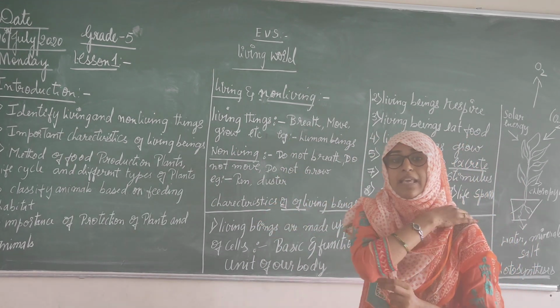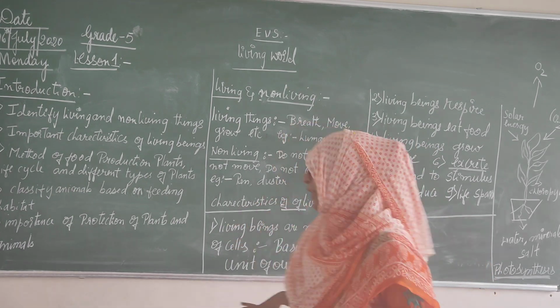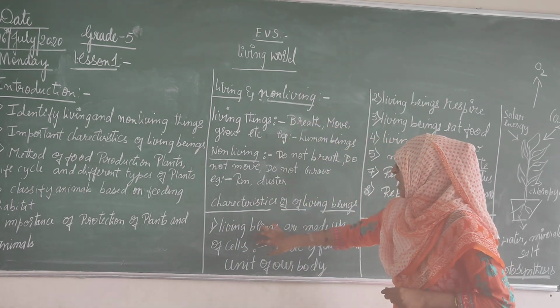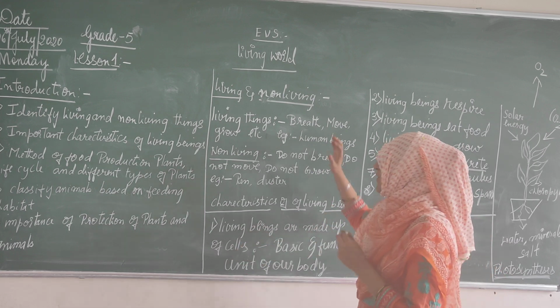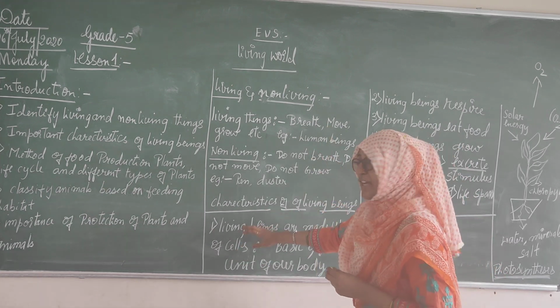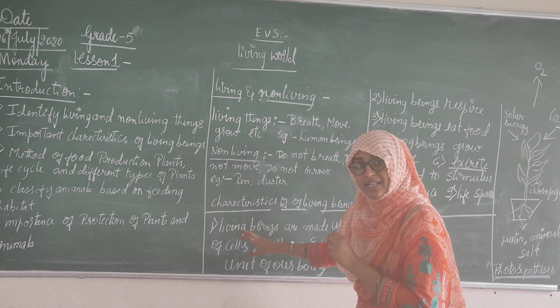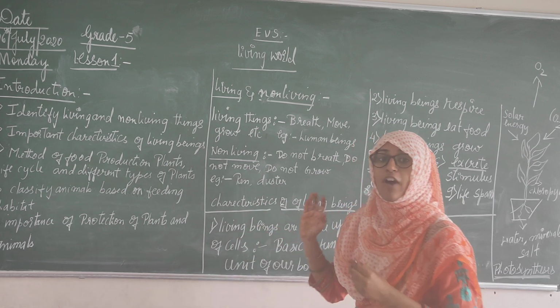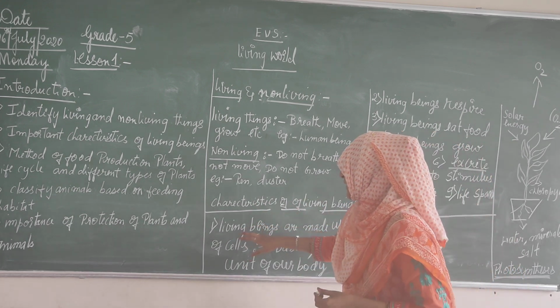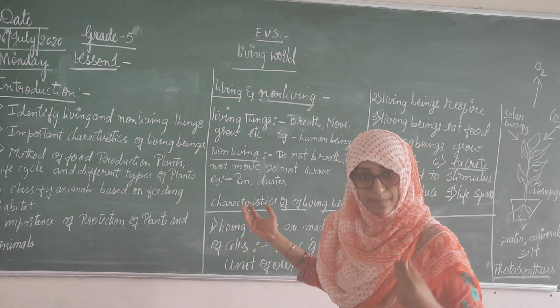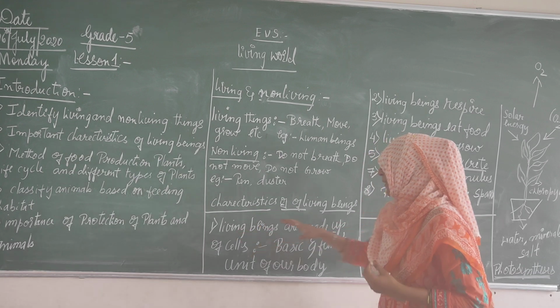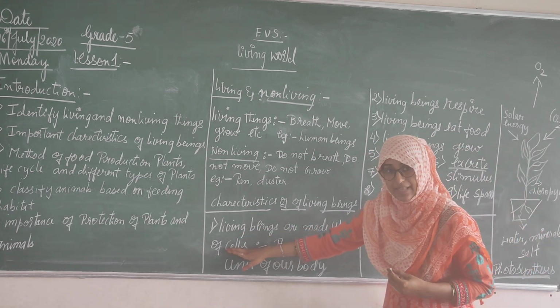We need to explain some characteristics of living beings. Living beings are made up of cells. I will explain one in detail. First, let us go through the points. Living beings are made up of cells. What are cells? I'll explain. First, living beings are made up of cells.